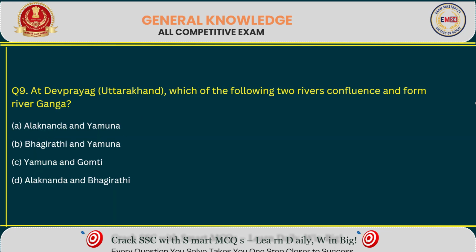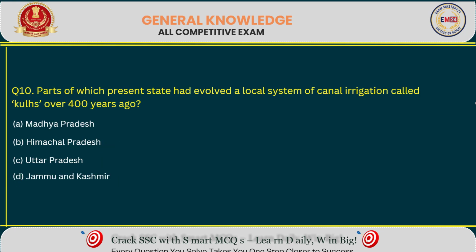Next question. At Devprayag, which one of the following two rivers confluence and form river Ganga? Right answer option D. Next question. Parts of which present state have involved a local system of canal irrigation called Kuls over 400 years ago? Right answer option B.